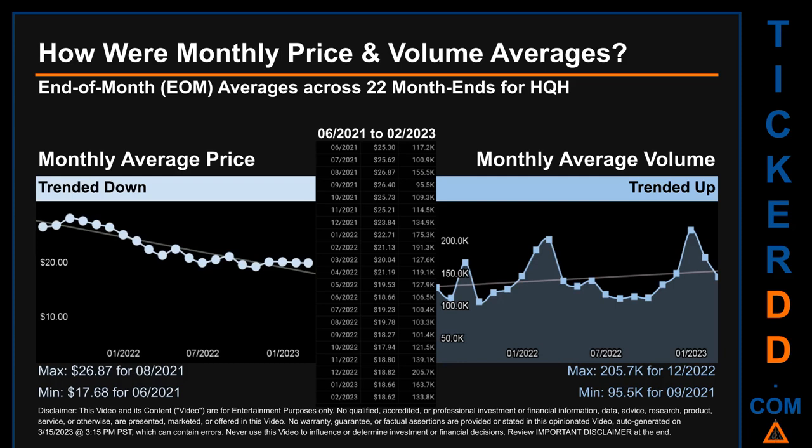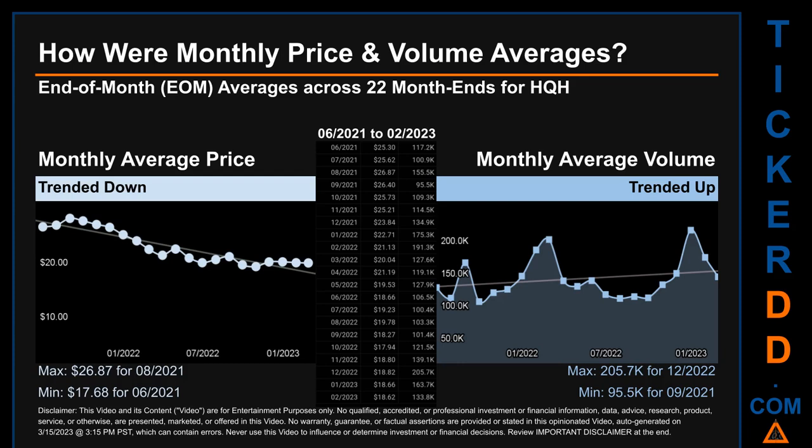How were price and volume averages for HQH? Across 448 trading days, there were a total of 22 month ends, of which monthly averages for daily price and volume were calculated. Overall, monthly price average trended down while monthly volume average trended up.